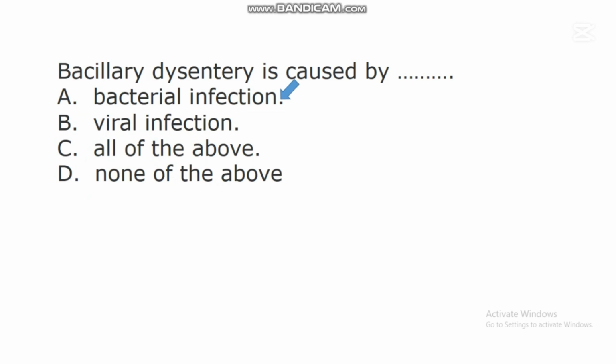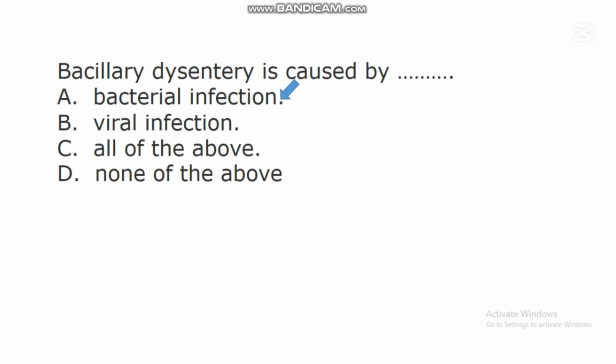Bacterial infection. Dysentery is also a disease of the digestive system that can be caused by different pathogens. Research has shown that dysentery can be caused by some bacteria, and dysentery can also be caused by some protozoans or protozoa.